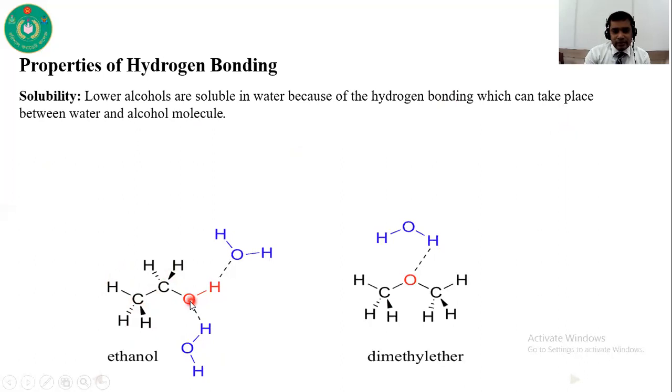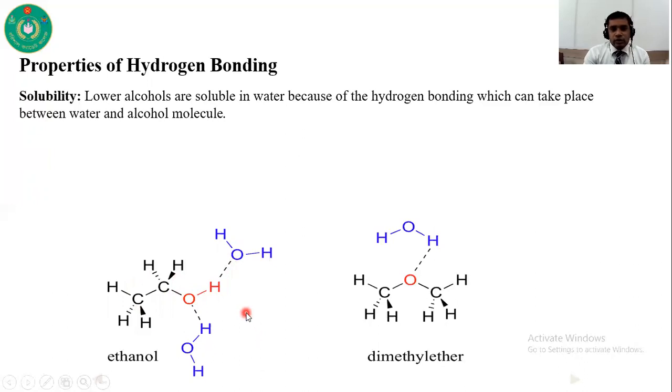That's why oxygen becomes partially negative, and hydrogen becomes partially positive. So as this hydrogen is partially positive, and we know that in a water molecule oxygen is partially negative and hydrogen is partially positive, this partially positive hydrogen can form a hydrogen bond with the partially negative oxygen of a water molecule. So ethanol can dissolve, it is soluble in water.